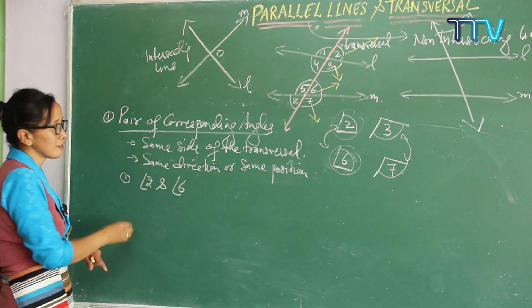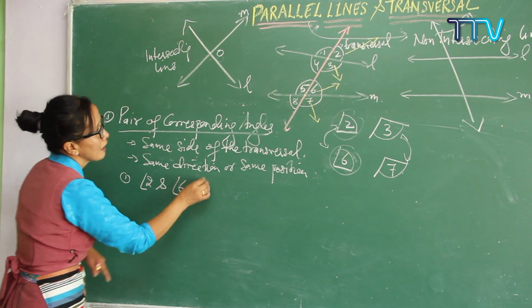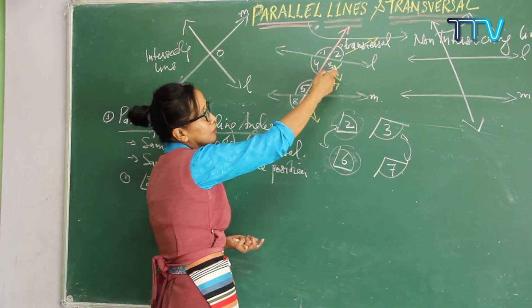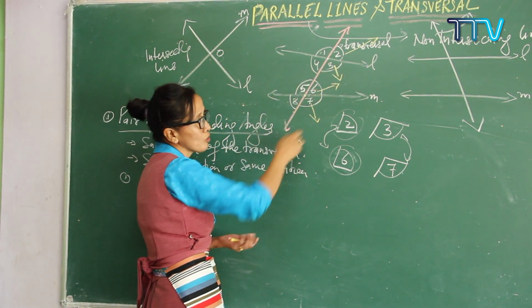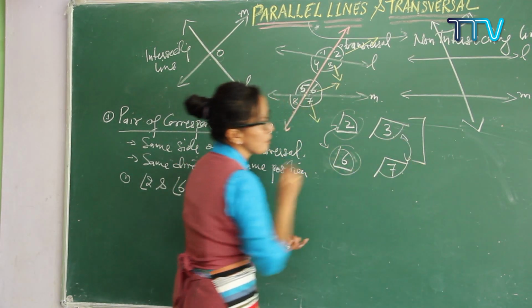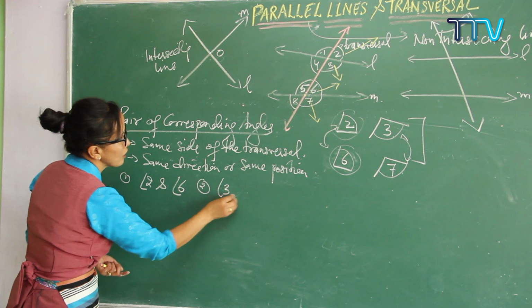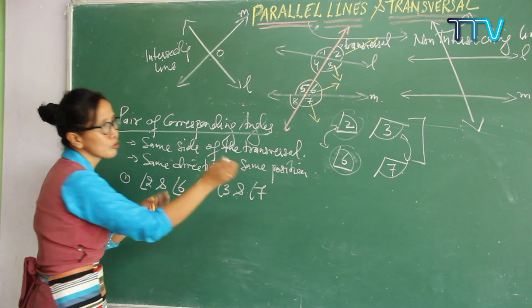And now come to your second. What is the second one? Let me check here. Angle 3 goes down and angle 7 goes down, and these two are also in the same position. These two are corresponding angles, so you can write it down. Angle 3 and angle 7 are also corresponding angles.